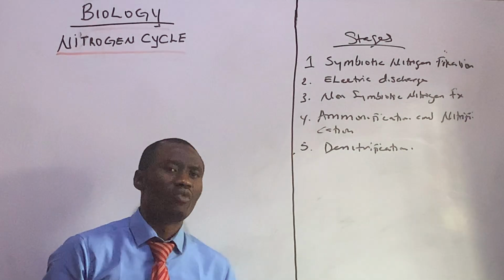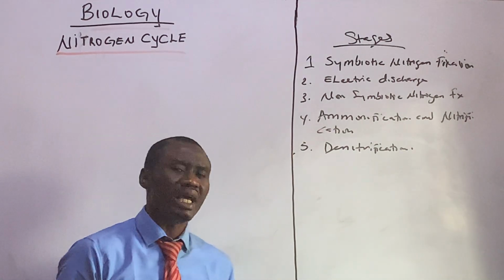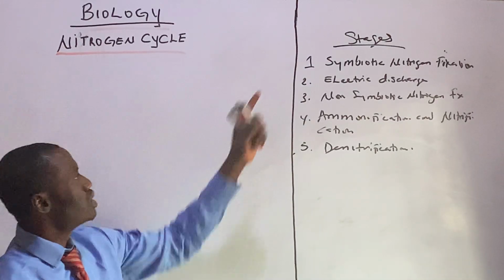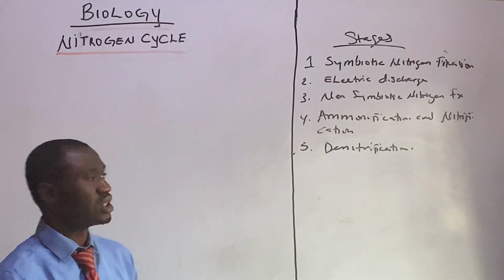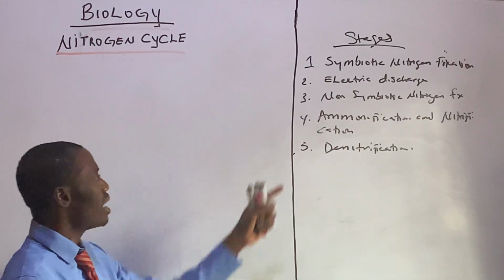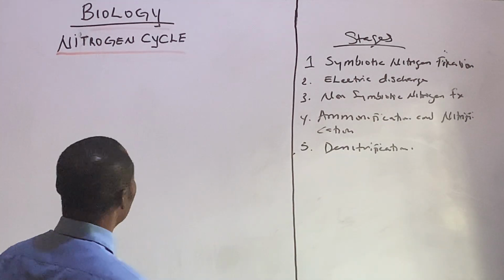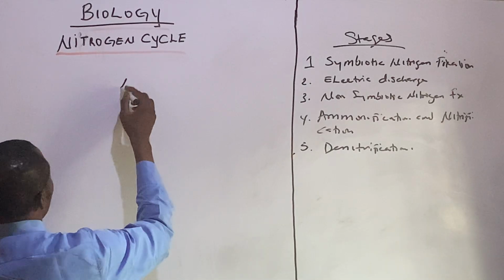Stages. You should know them to be able to draw the nitrogen cycle without looking at your textbook: symbiotic nitrogen fixation, electrical discharge, non-symbiotic nitrogen fixation, ammonification and nitrification, and denitrification. So without further ado, let's go to the first thing.